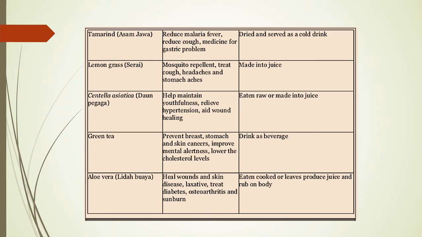So how to use it? Eaten, cooked, or the leaf is used to produce juice and rub on the body. So we know that a lot of cosmetic products are using aloe vera because they believe that it can reduce skin disease.